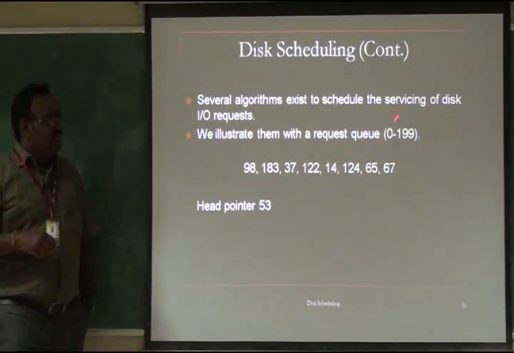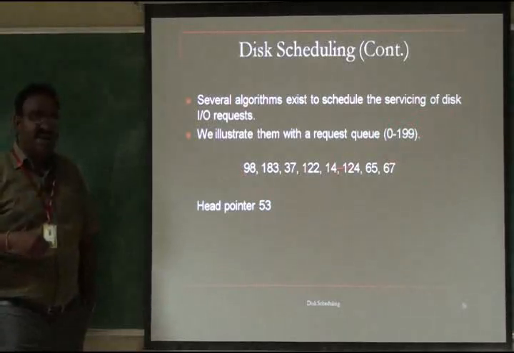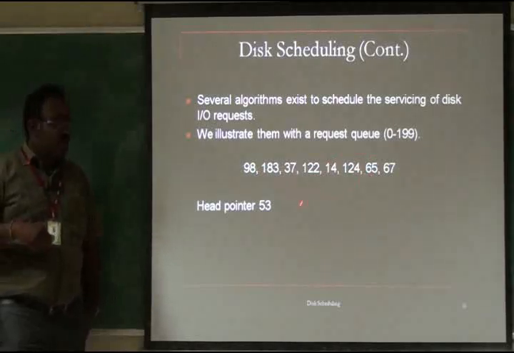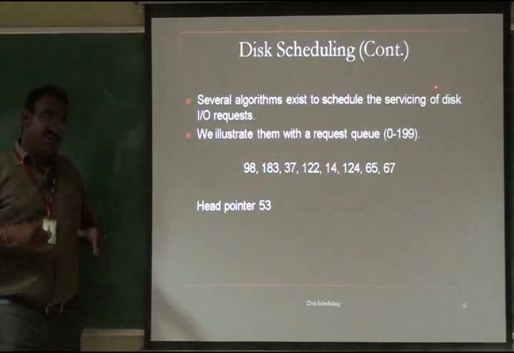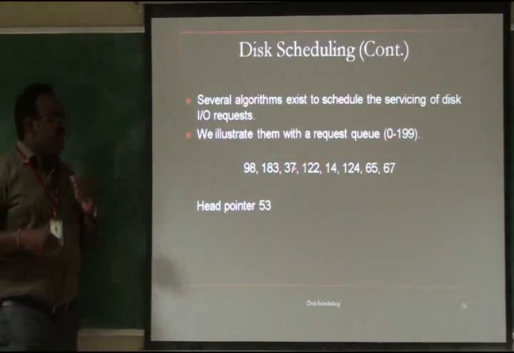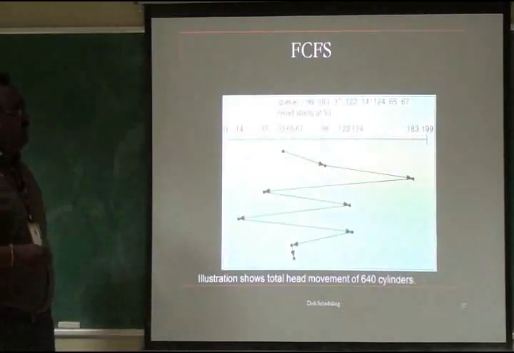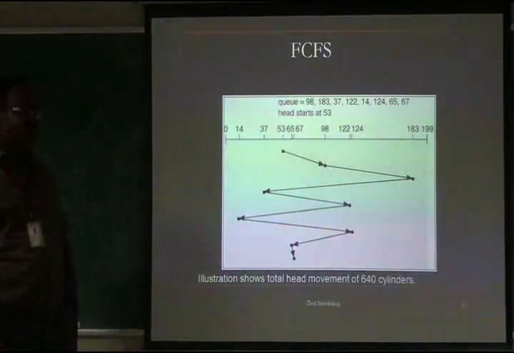The request queue is from 0 to 199. All the sectors are numbered 0 to 199. There is no value exceeding 199 and no value less than 0. The head pointer starts at 53 and is going to seek the value in the particular sector. There are several algorithms that can be used. This example comes under FCFS, which is first come first serve.